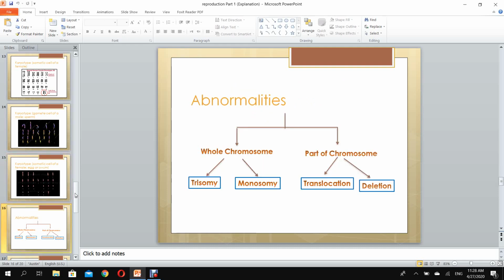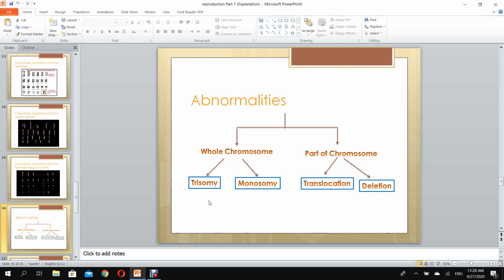What are the abnormalities in a karyotype? The karyotype may have an abnormality in a whole chromosome or in a part of a chromosome. If I'm talking about a whole chromosome, I'm talking about trisomy or monosomy. If I'm talking about a part of a chromosome, I'm talking about translocation or deletion. Let's zoom in on each one of these structures.